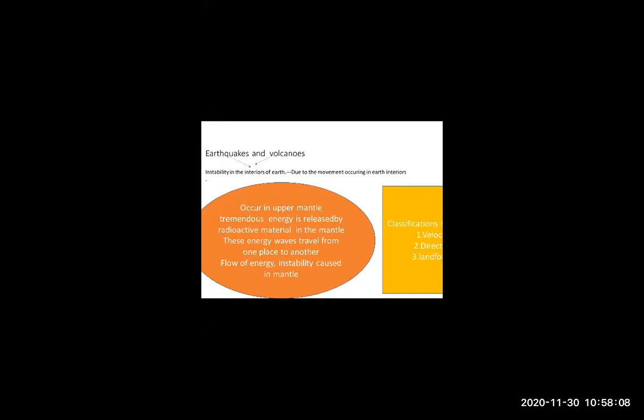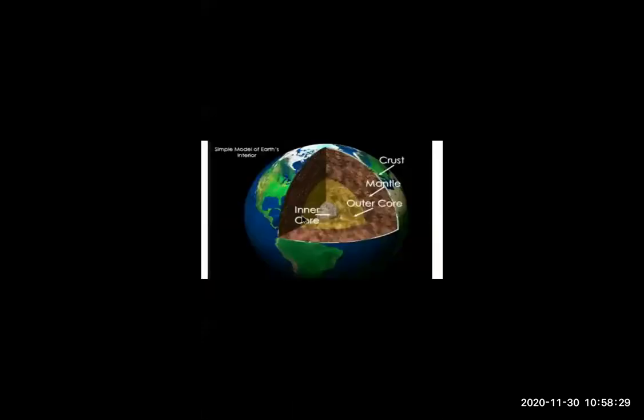In a previous lecture, when we went through this chapter, we saw that earthquakes and volcanoes happen because of events in the upper mantle. I'll show you over here. Just look at this.